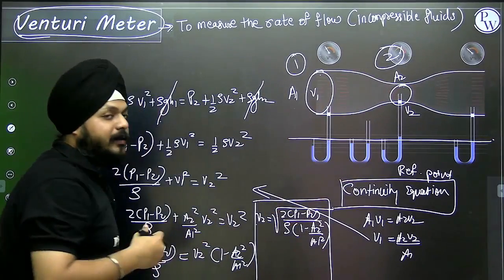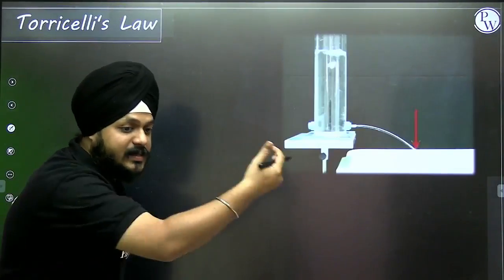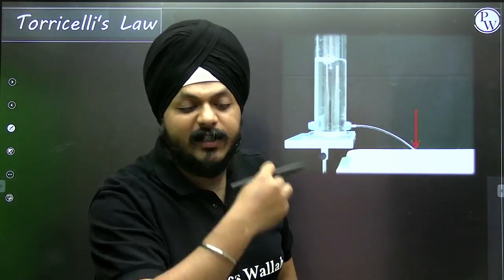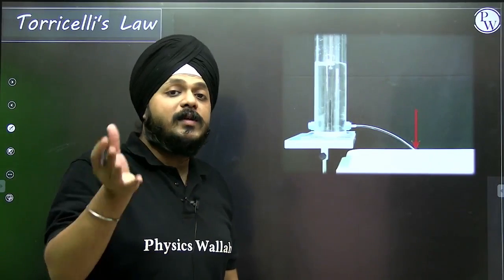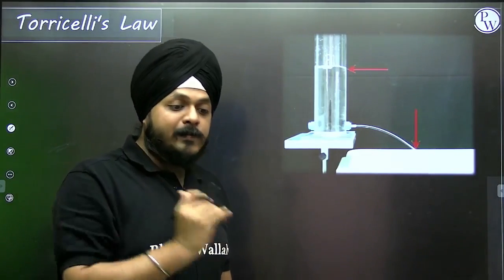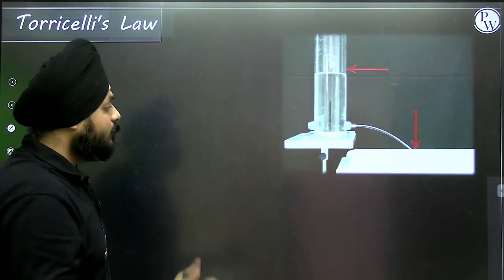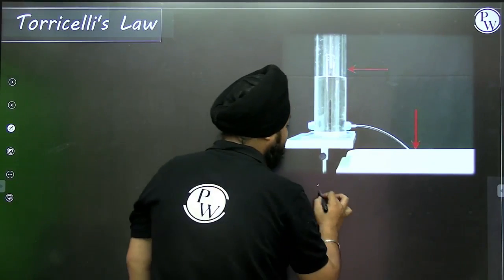2 points we needed. Now the next application, Torricelli's law, in which we are going to calculate the velocity of efflux. Same Bernoulli's equation we are going to use with respect to the reference point, and we are going to apply it between 2 points. Suppose I have a tank.